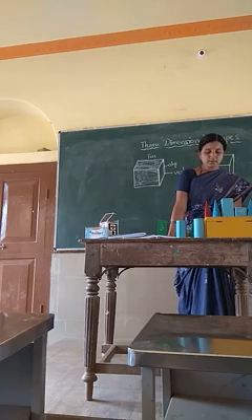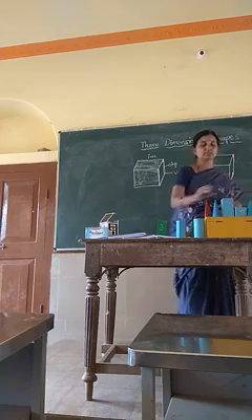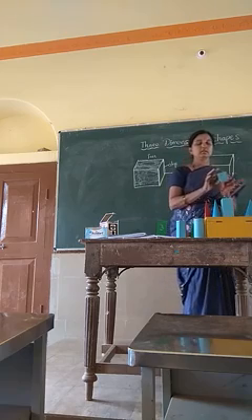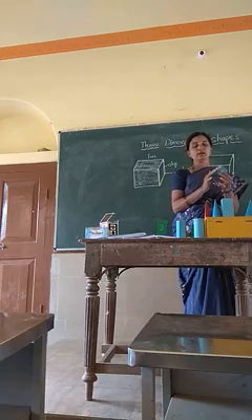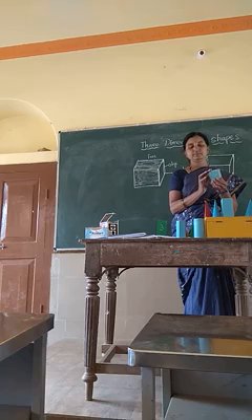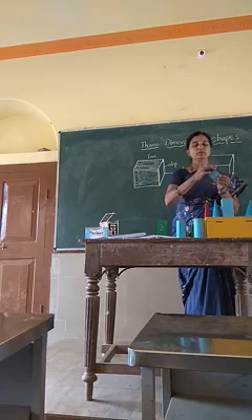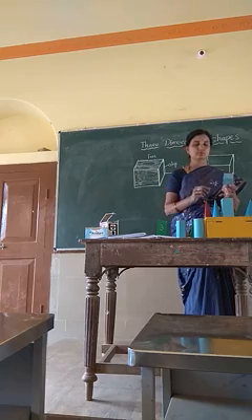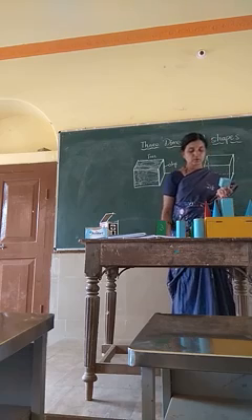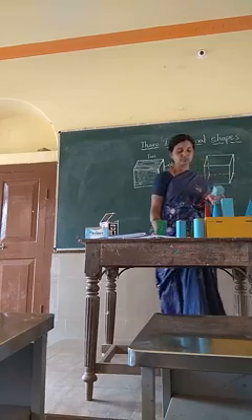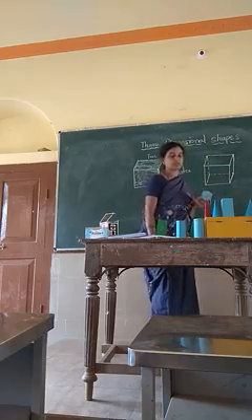A cube is a cuboid whose edges are all of equal length. See, this is a cube. This is also a cuboid, but the edges are all of equal lengths. So this is a cube. How many faces are there? It has 6 faces. See page number 110.